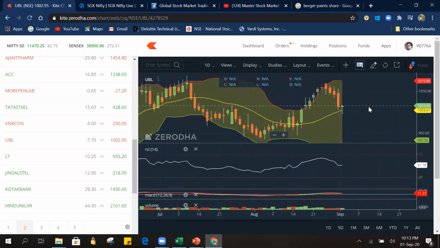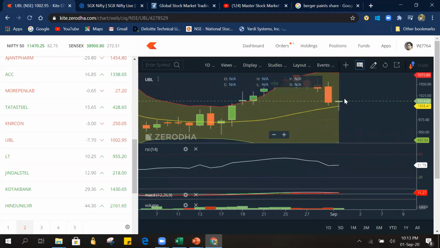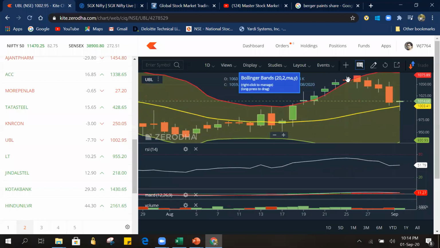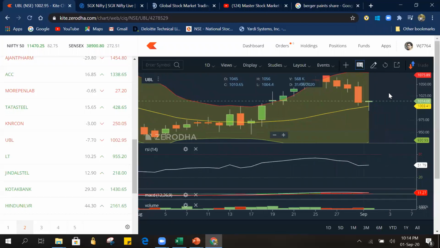Yes, here if you see, the last candle is exactly a perfect hammer. A perfect hammer has a small green body and a long lower shadow. A hammer is exactly the opposite of a shooting star. A hammer should appear at the lower end of the previous downtrend. We can see one, two, three, four continuous red candles, and we can confirm this prior trend as downward. So whenever a hammer forms in a downward trend, it indicates a strong bullish view for the next day.